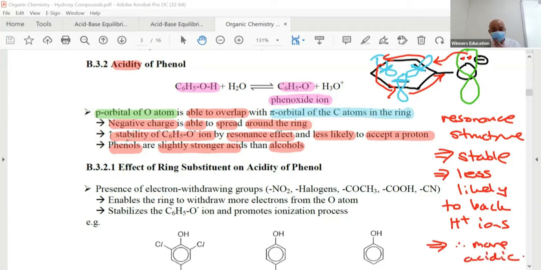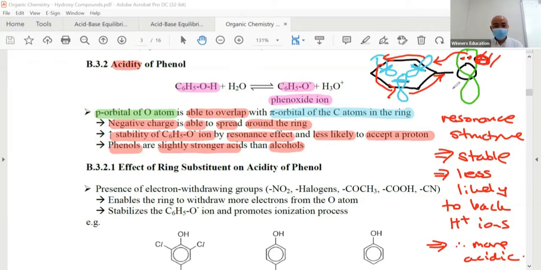Then the alcohol and water, that's what I discussed here. When I say negative charge, it also represents the lone pair. If you cancel, you put them together: lone pair able to delocalize into the ring, and therefore the negative charge is able to spread around the ring. Why is there negative charge? Because of the extra electron. Remember that? Electrons are negative. So in MCQ, be very careful. Sometimes they use negative charge, sometimes they say the lone pair can delocalize. It means the same thing. Can everyone be a bit flexible? Understand your concept, and therefore the keywords. So the negative is due to the lone pair once again. When your lone pair goes in, this negative is not so negative anymore. Make sense?